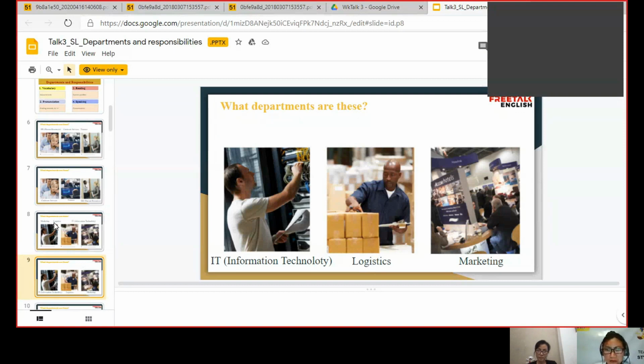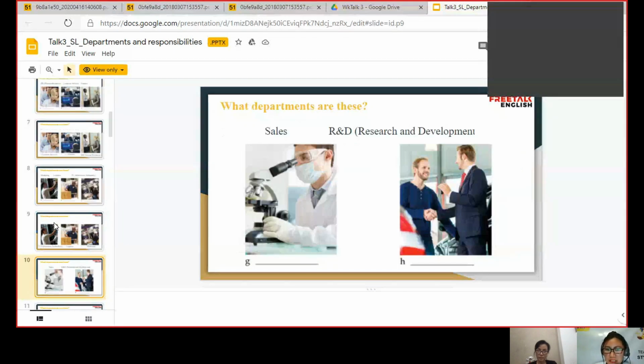Now let's move on. Okay, so what departments are these? Can you determine the first picture? I think it's about research and development. All right. And why do you think it's research and development? Research, and maybe they do research about the product or something to develop.